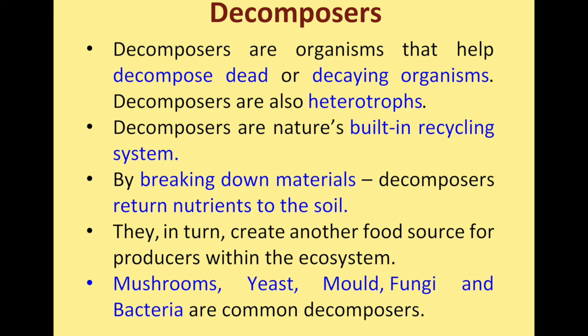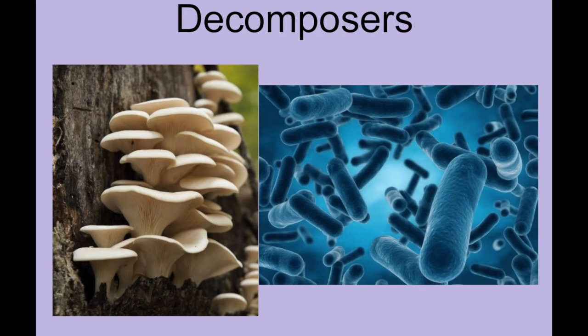They break down the material from dead plants as well as dead animals and convert it into nutrients, and the nutrients are returned to the soil. They in turn create another food source for the producers within the ecosystem. You can see some examples here: mushrooms, yeast, mold, fungi as well as bacteria. They are the common decomposers. You can see the mushroom as well as the bacteria in the picture.